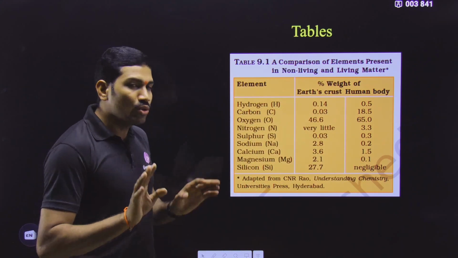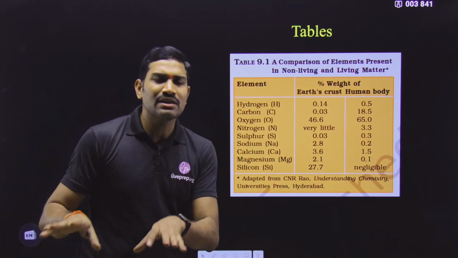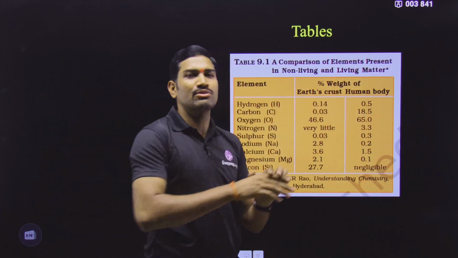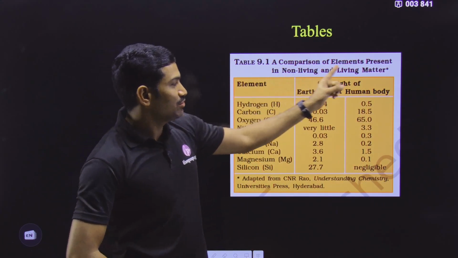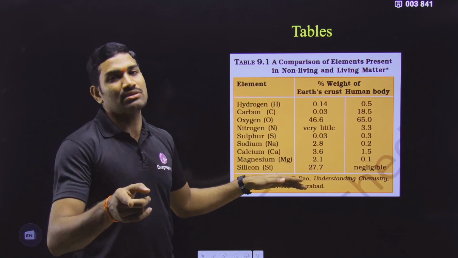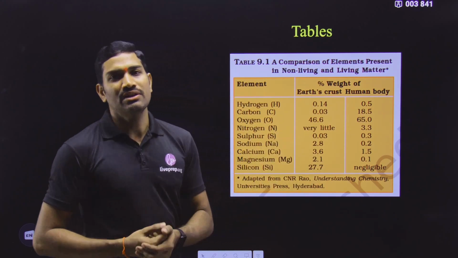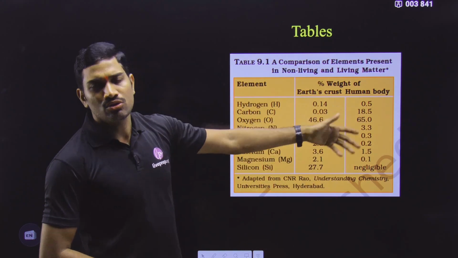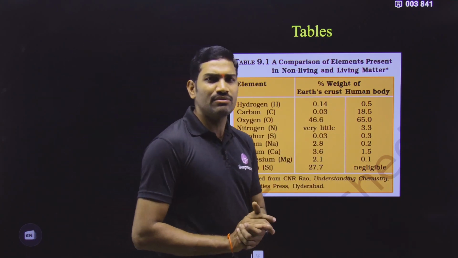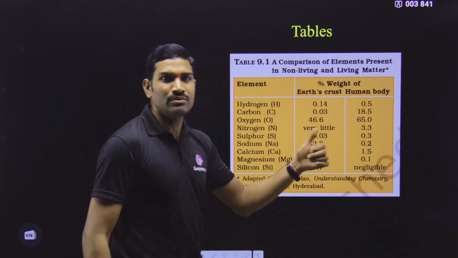Please remember, don't expect that each and everything is discussed in the regular theory part. In the theory part, they give an overview or a conclusion, but the specific information you can get from this table. Each and everything can be asked as a separate question, so the information given in the table is also important for examination. We will analyze this: how to remember it, what is important and what is not, each and every point. But since this is part of NCERT, questions can be asked from this information also.